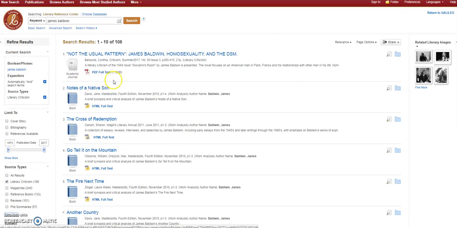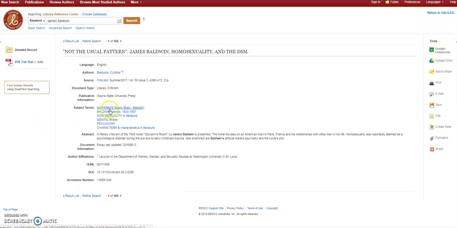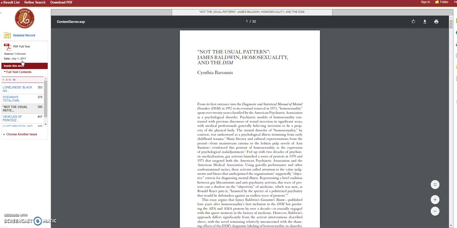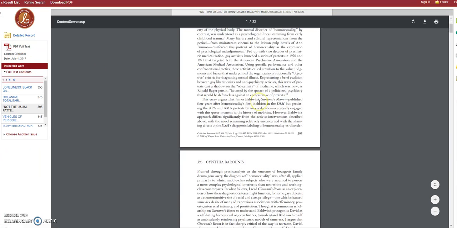All right, so let's look at the first one, "Not the Usual Pattern: Homosexuality and the DSM." So this is literary criticism about his work, Giovanni's Room. In the abstract, it tells you what this particular article is about. It says it's a literary criticism of the 1948 novel Giovanni's Room by James Baldwin. The novel focuses on an American man in Paris, France, and his relationships with other men in his life. So if we wanted to read that, we could just click on the PDF full text. And now we can read the entire article.